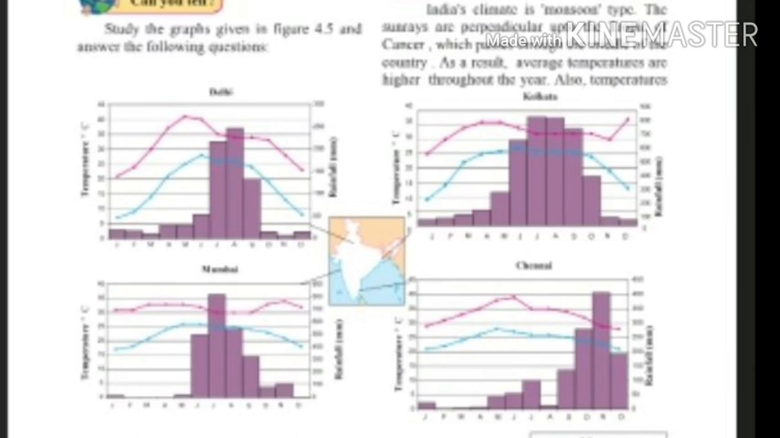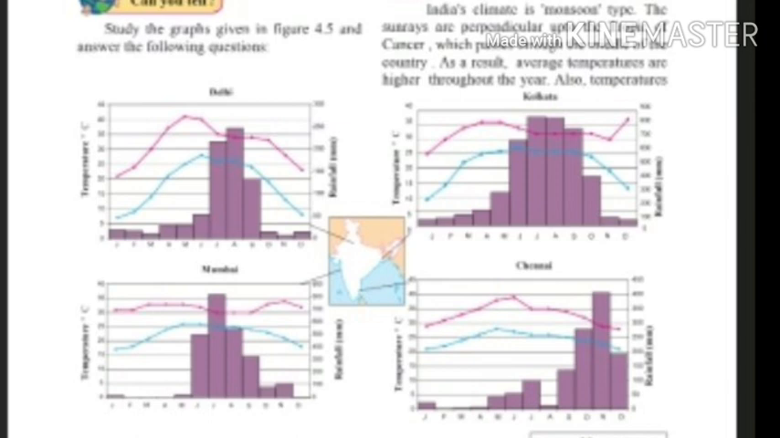Point 4. Chennai receives rain for nearly 7 to 8 months. It rains in Chennai from May to December. Question number 2. What similarities do you see in the temperature curves of Delhi and Kolkata? Answer. The following similarities can be seen in the temperature curves of Delhi and Kolkata.